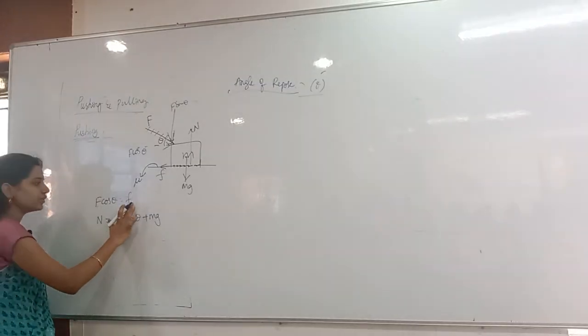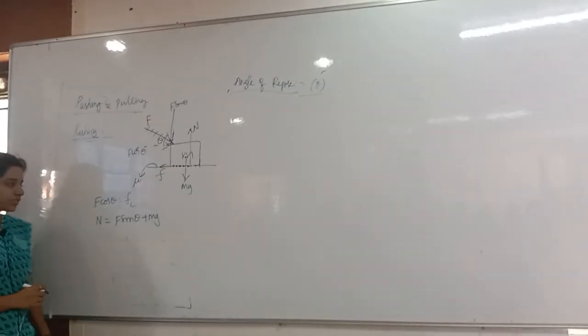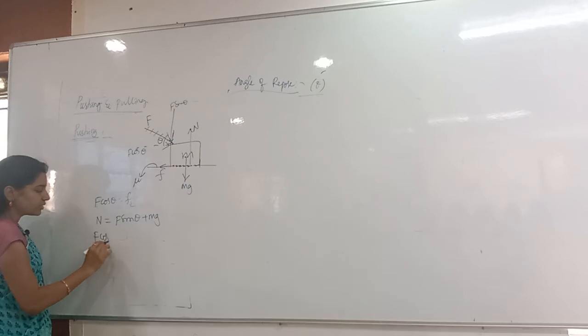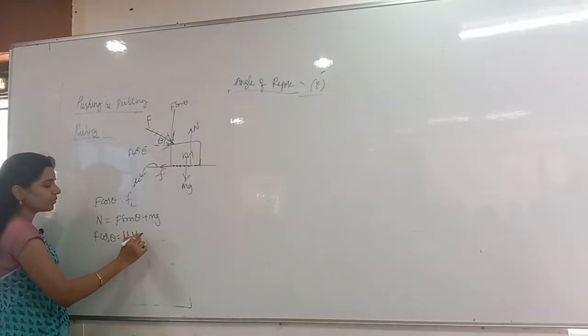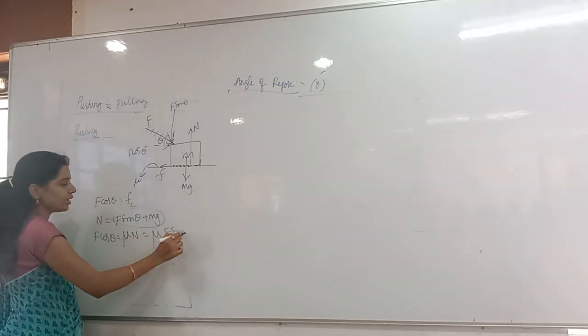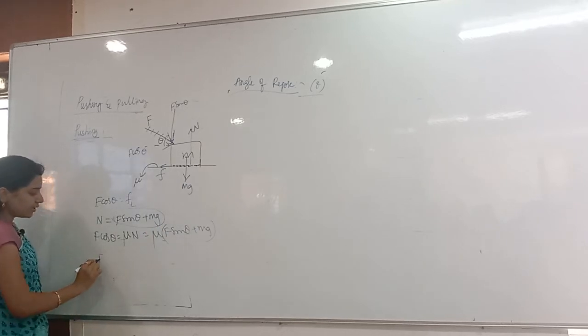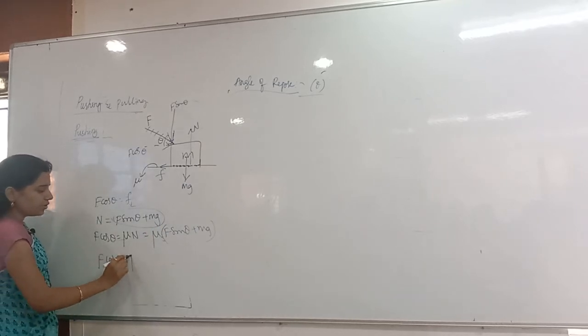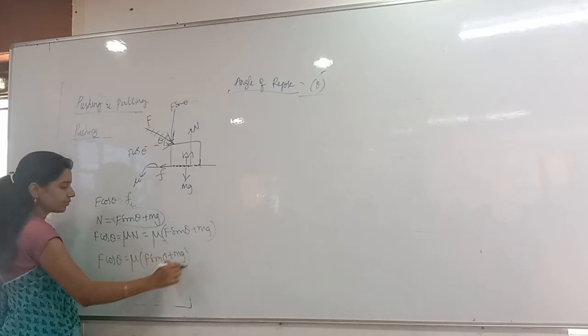Whenever the body is just about to move, can I say that this is the limiting friction? Static friction is equal to limiting friction. Now F cos theta is equal to the limiting friction value, which is mu into normal reaction. And what is the normal reaction value here? F sin theta plus mg. So F cos theta is equal to mu into (F sin theta plus mg).